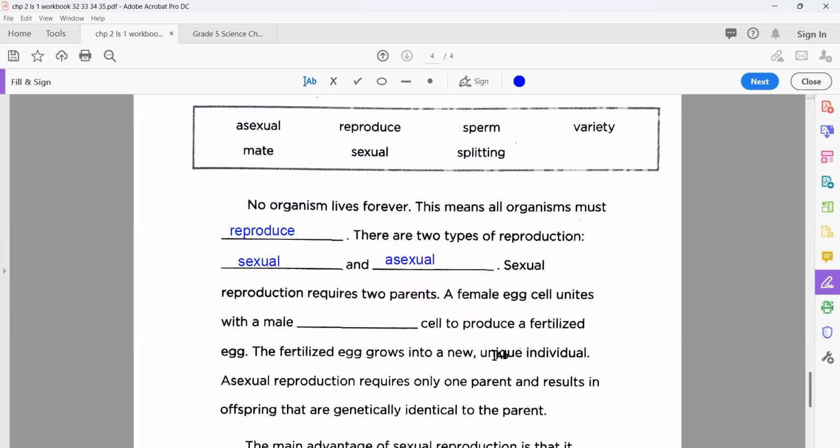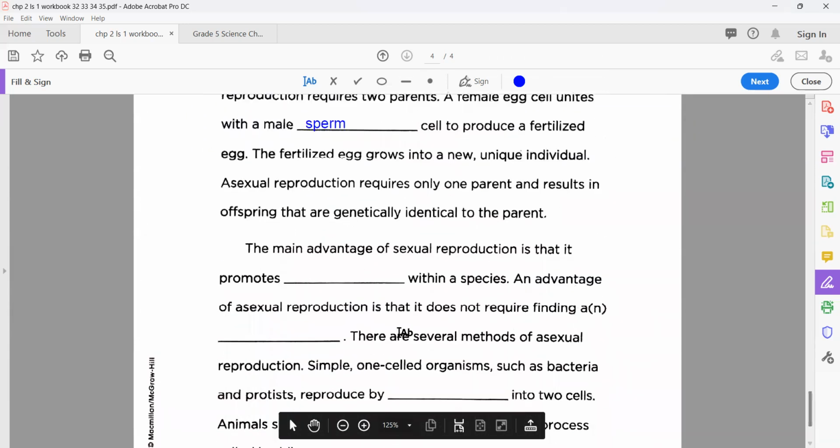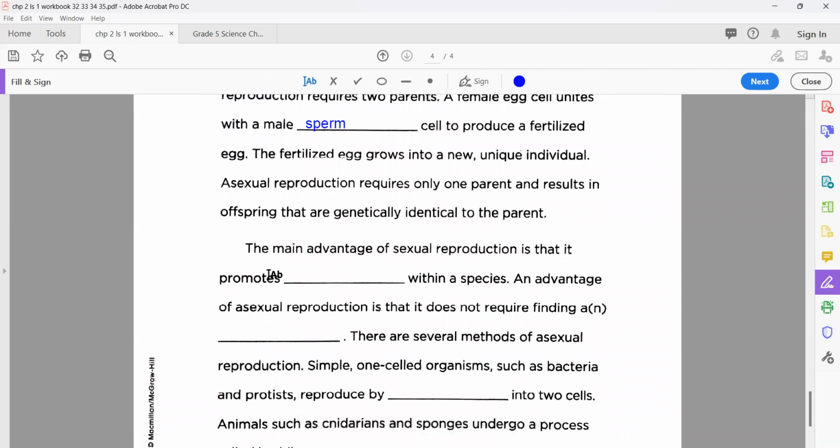Yes, asexual. Now, a female egg cell unites with a male sperm cell to produce a new organism. The female cell, you know very well, is the egg cell, and the male cell we name sperm. Okay. Now after this, the main advantage of sexual reproduction is that it promotes, we just did this one, variety, variation, change. So the best option is here, variety.